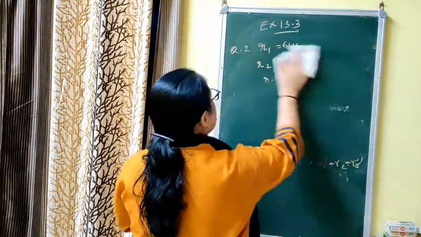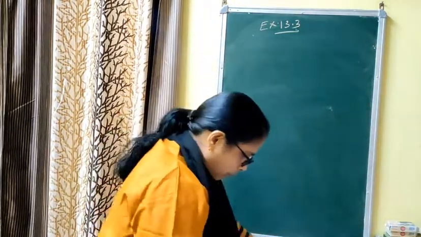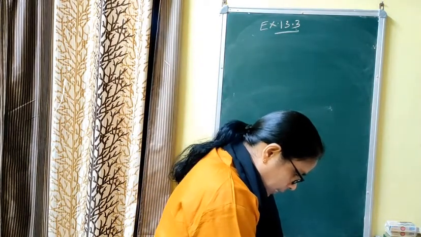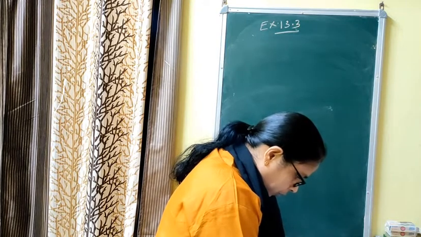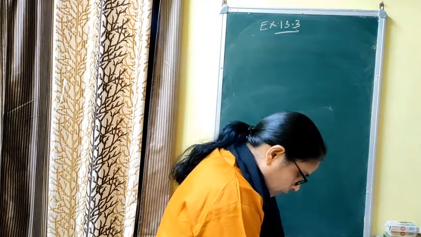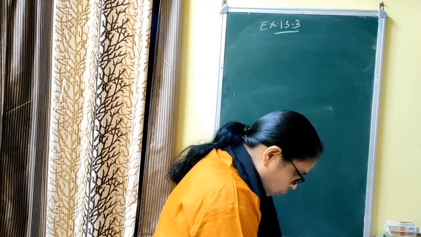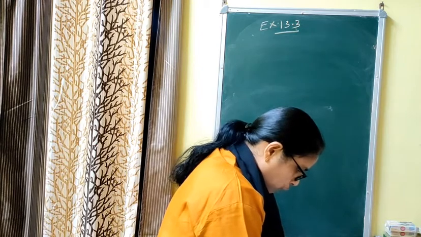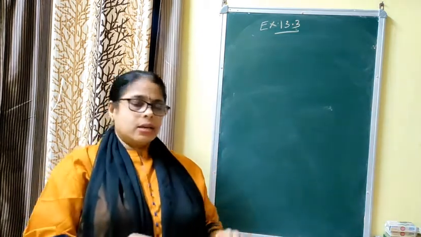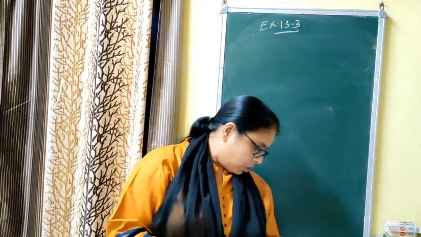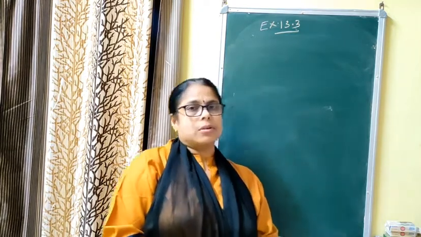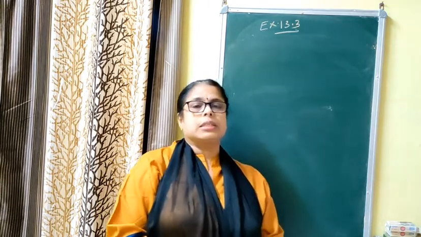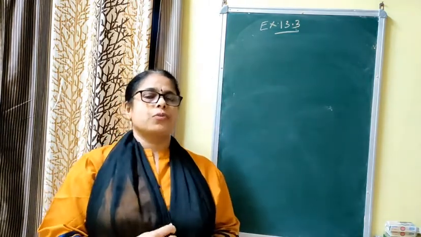Next question, let me read the question. A 20 meter deep well with a diameter of 7 meter is dug, and the earth from the digging is evenly spread out to form a platform 22 meter by 14 meter. Find the height of the platform. The depth of the well is given as 20 meter, the diameter is 7 meter, and the length and breadth of the platform are 22 meter and 14 meter. All are in the same unit, so no need of conversion.